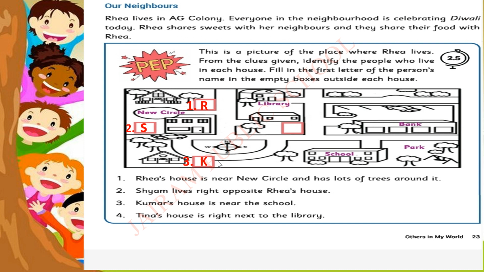Now tell me, is there any house? Yes children. So hope you all found Kumar's house. So we have to write the answer in the red color box. That is letter K. Okay, shall we move to the next one?